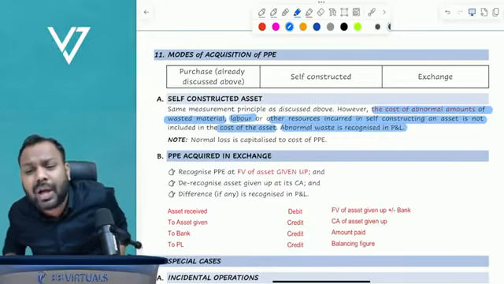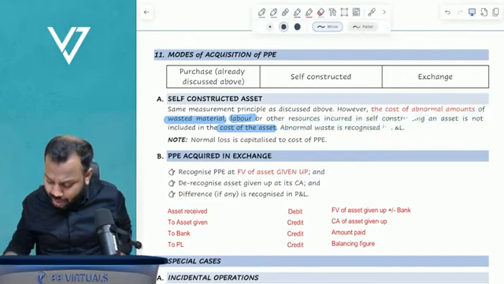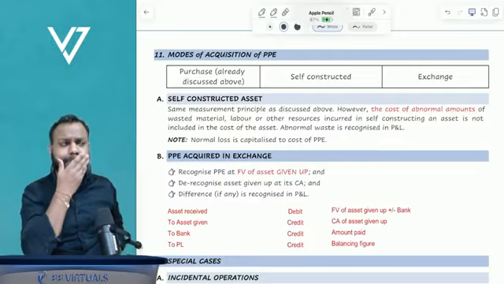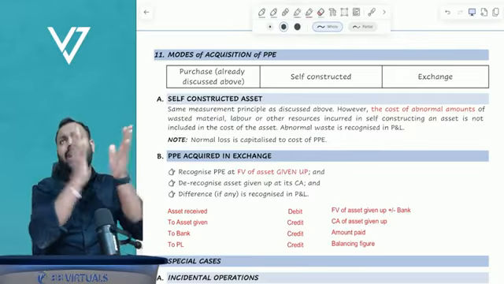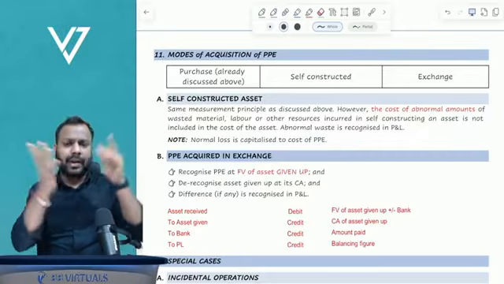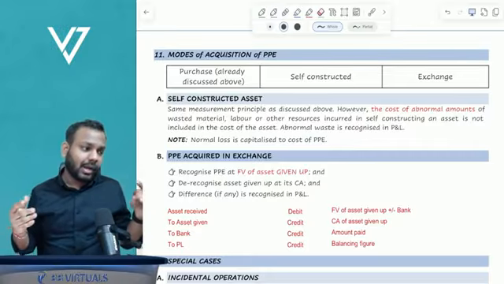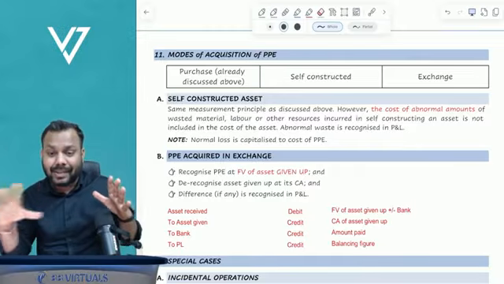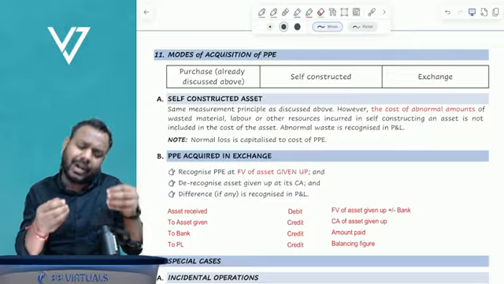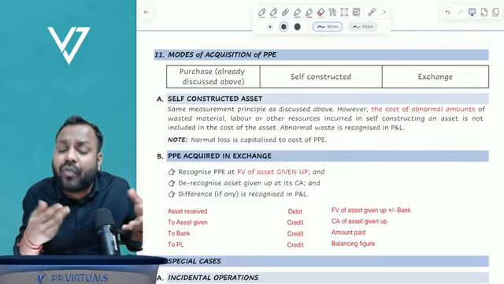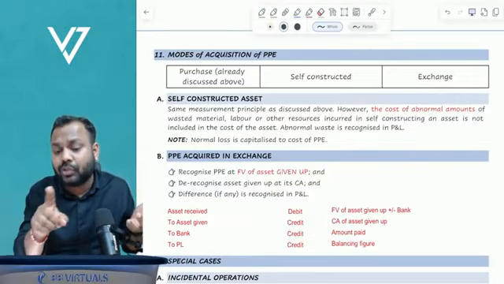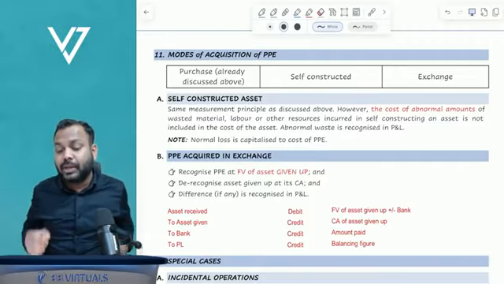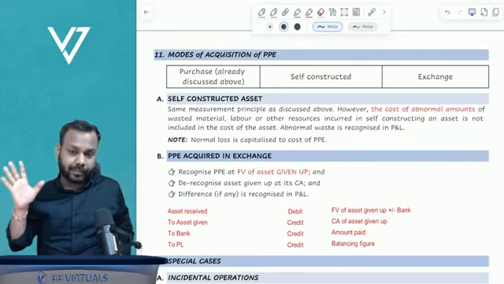Sir, what is the meaning of abnormal waste? Let me give you an example. Let's suppose I want to construct a building for myself, and for that I ordered cement. When I order cement, in transit some cement will definitely go to waste and I cannot avoid that. It is called normal waste. Something which is unavoidable is called normal waste.